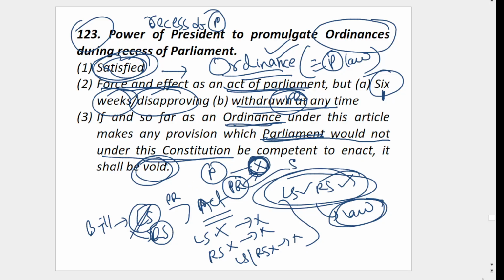For example, the president makes an ordinance on subjects in the state list under Article 246. So under the state list he is going and making law. State list, who can make law? Only the state legislature. The Union cannot enter, the center cannot enter, the president cannot enter. If the president makes an ordinance like that, it will be void. Void means not valid. So that is Article 123.